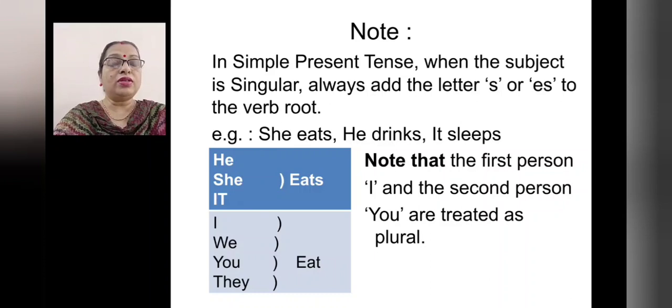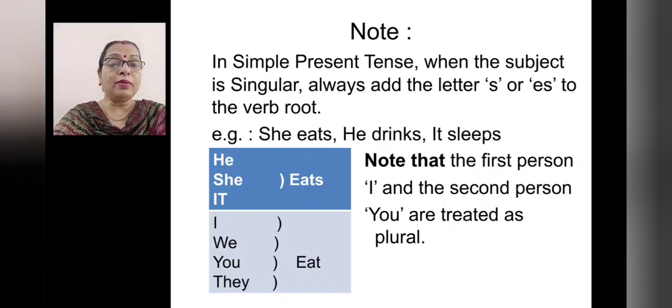Now, children, already you have studied the three persons: first person, second person, third person. So, first person singular number, I, plural, we. Second person, you. Then third person, he, she, it, and plural, they. You have already studied this.